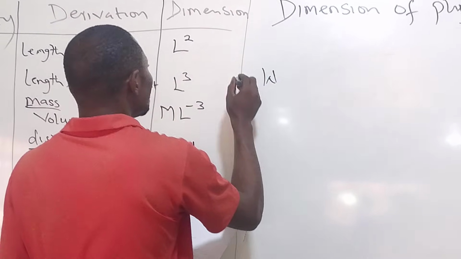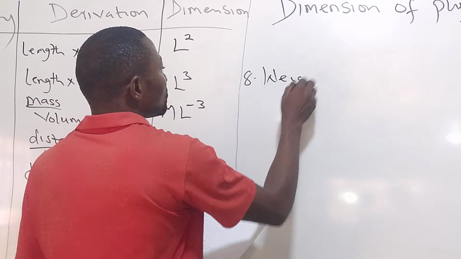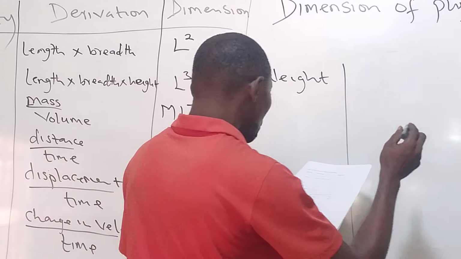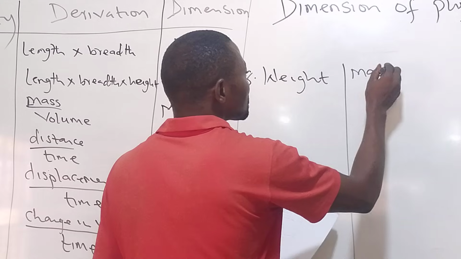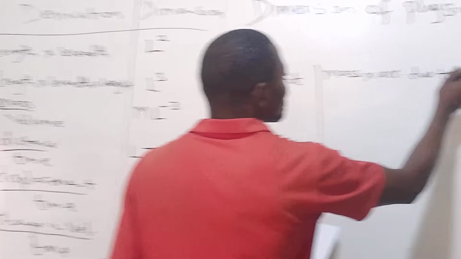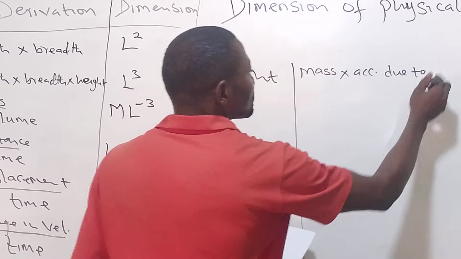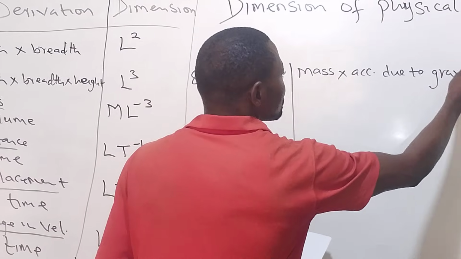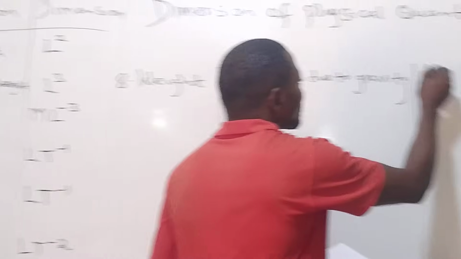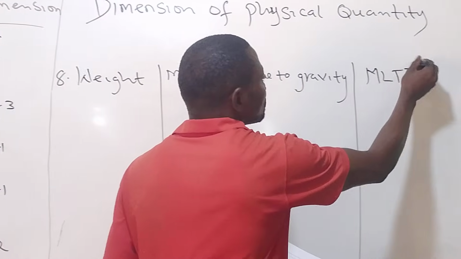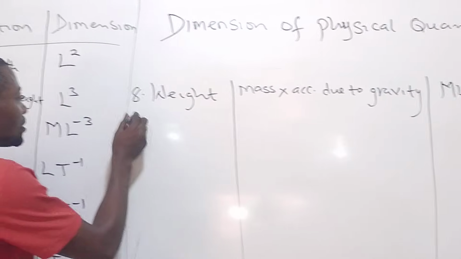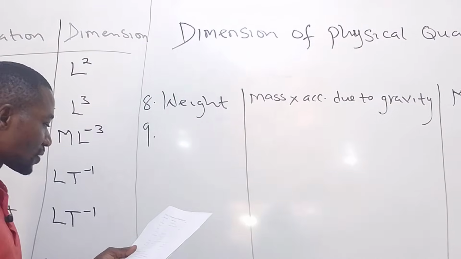Weight. What is the dimension for weight? Weight is mass times acceleration due to gravity. So dimensionally, mass L T to power minus 2. So this is the dimension for weight. Let's look at other ones.